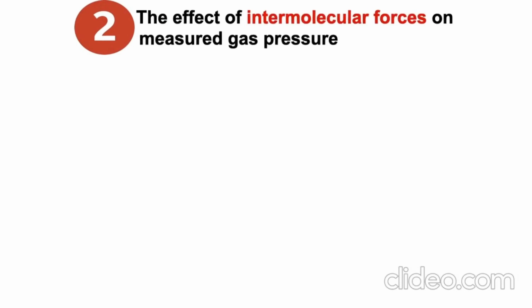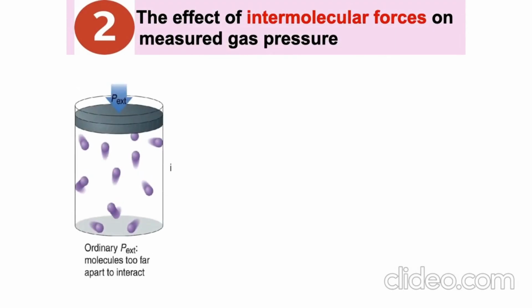Second, the effect of intermolecular forces on measured gas pressure. Initially, at ordinary external pressure, molecules are too far to interact because the volume is large. The gas particles are too far apart to experience significant attractions.